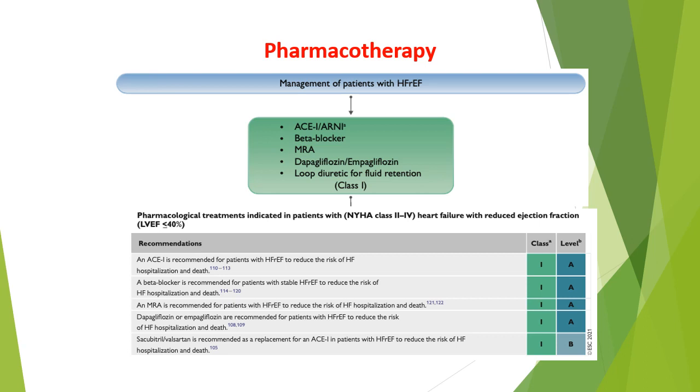Beta blocker, and the best one in heart failure is carvedilol. Then mineralocorticoid receptor antagonist, that is spironolactone and eplerenone. And the last one, which is sodium glucose cotransporter 2 inhibitor, the dapagliflozin and empagliflozin, that are mainly antidiabetic drugs, but they are used in treatment of heart failure with reduced ejection fraction, and they may have a role in other types of heart failure.